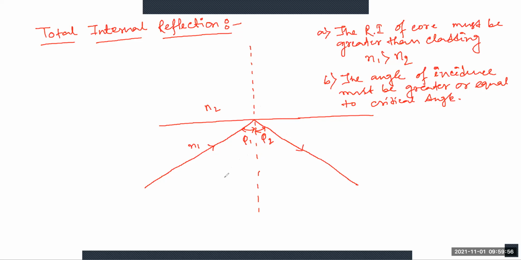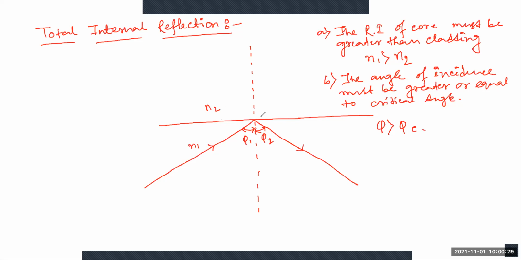Here theta is greater than or equal to phi c for the case of total internal reflection. And the angle of incidence, phi 1, and the angle of refraction, phi 2, are related to each other and to the refractive indices by Snell's law.